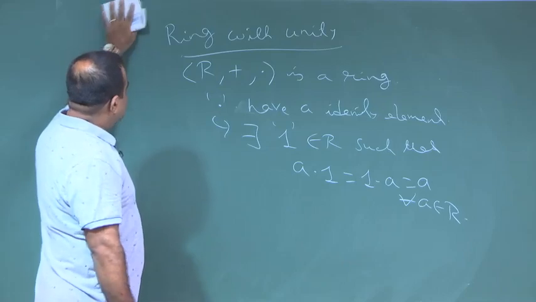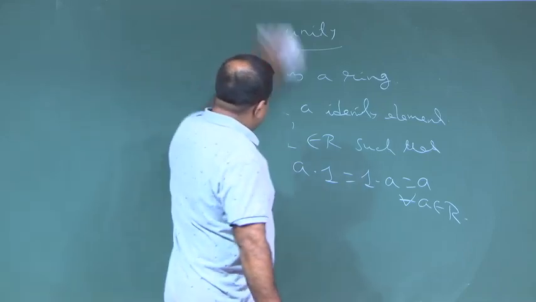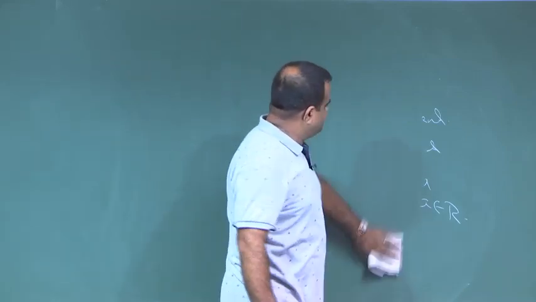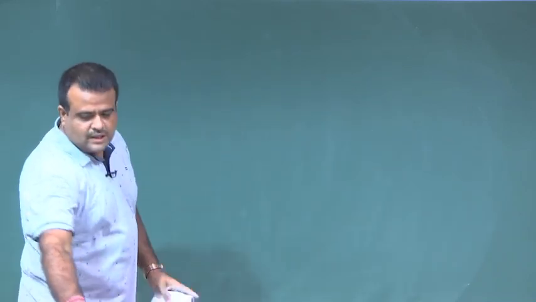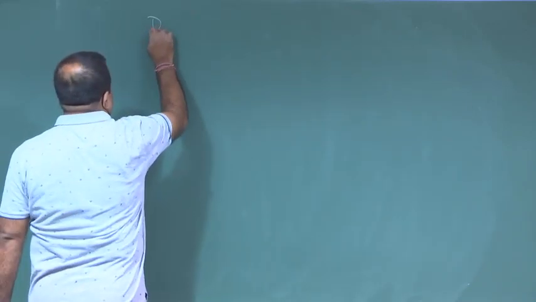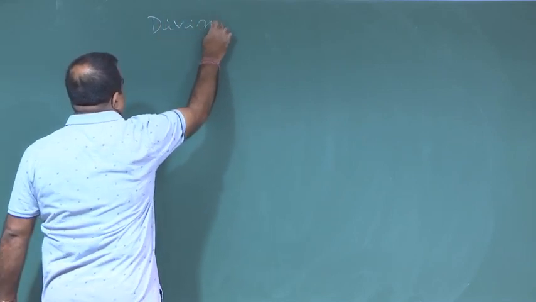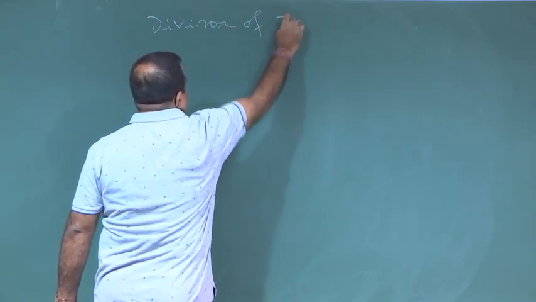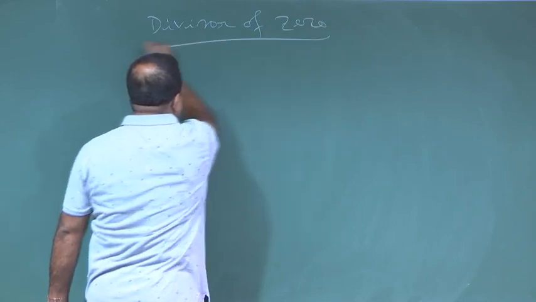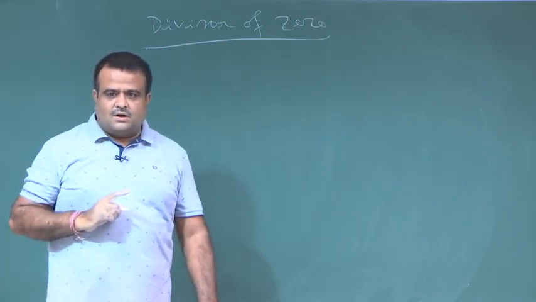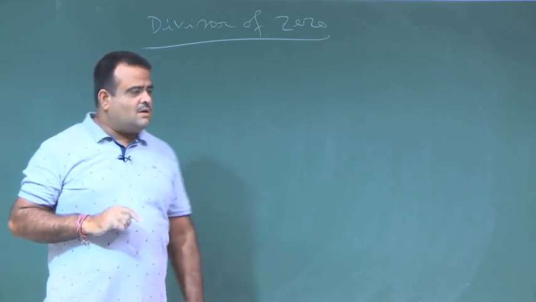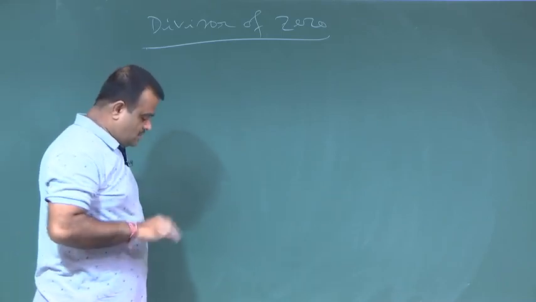Now, we talk about divisor of 0. 0 is the additive identity of the ring, of the group.